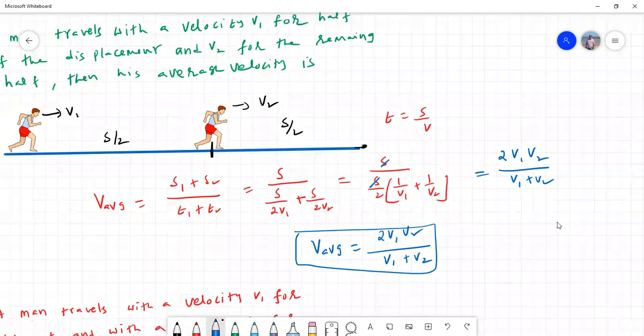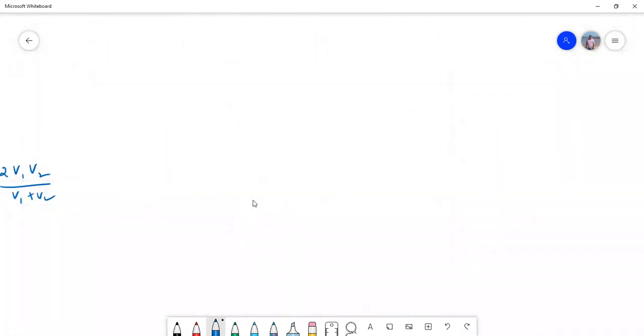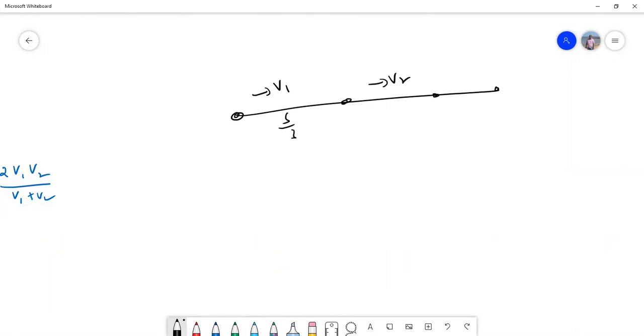We can extend this problem to another level also. Sometimes they say that the same man travels in this way: he covers the first 1/3 of the displacement with velocity v1, the second 1/3 with velocity v2, and the third 1/3 with velocity v3.